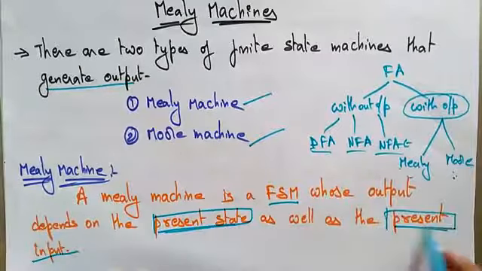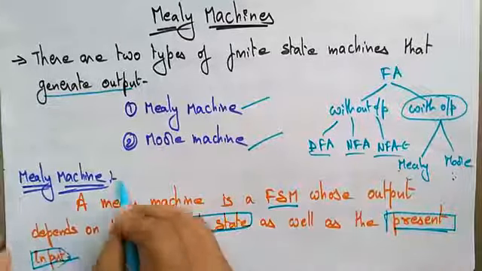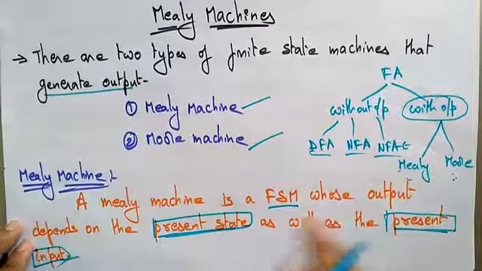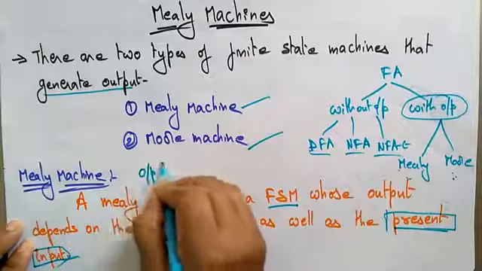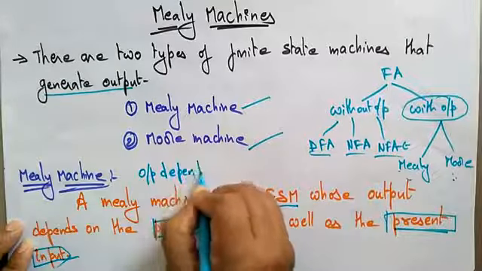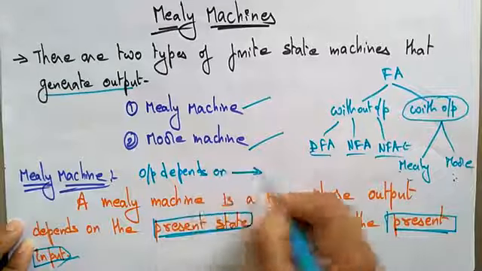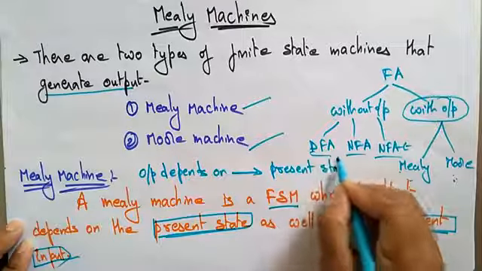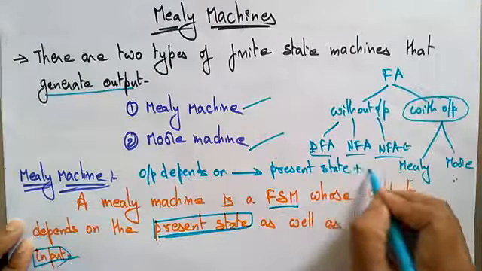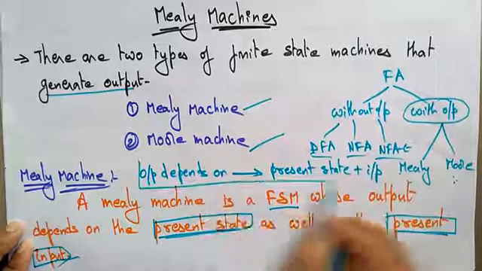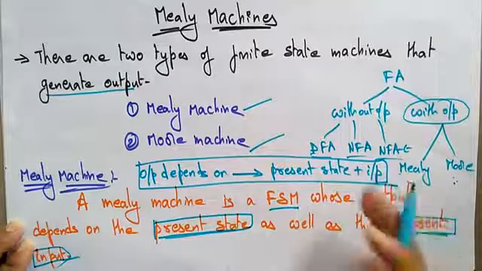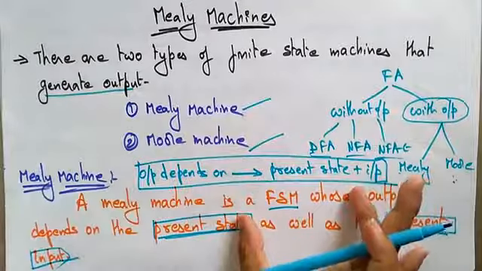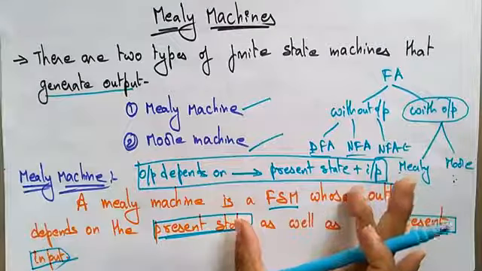So whenever you see a Mealy machine, the output depends on the present state as well as the present input. Okay, this point you have to remember. This is the main difference between the Mealy machine and the Moore machine.